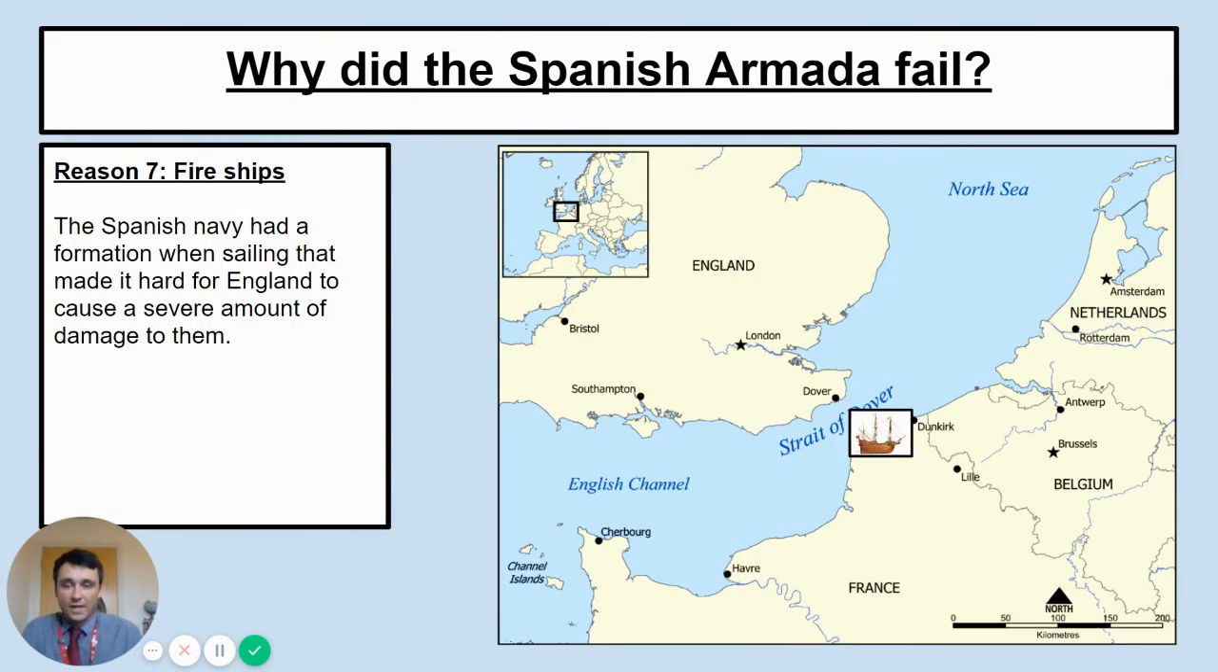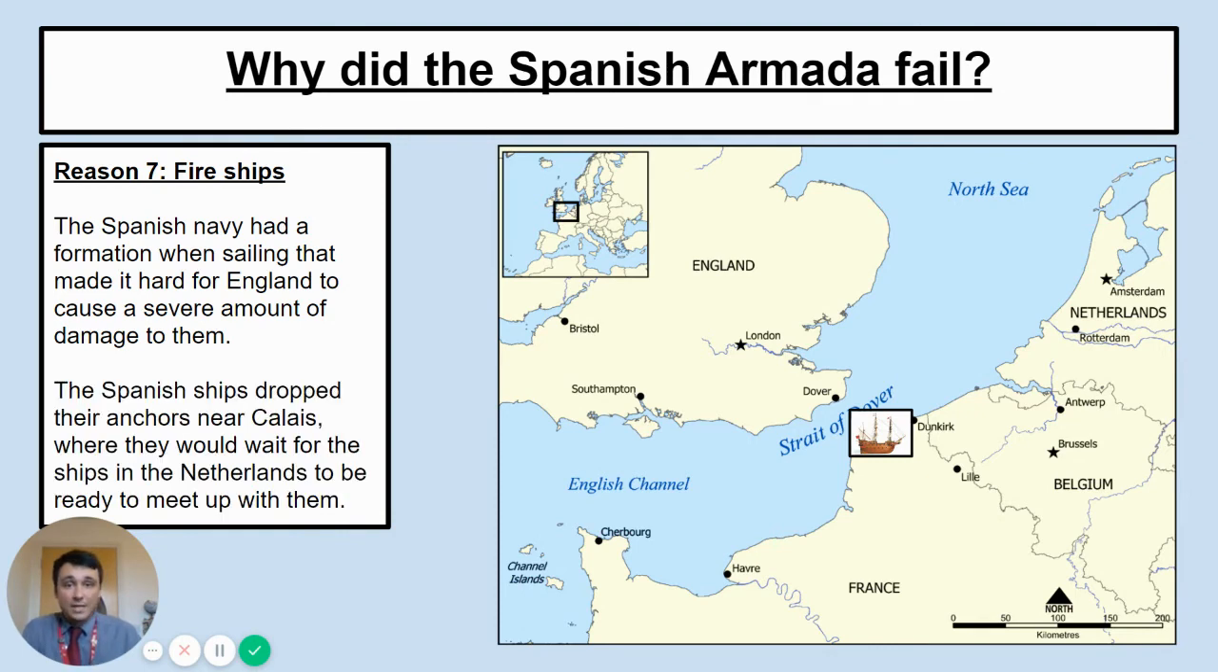Okay, fire ships. The Spanish Navy had a formation. It was a crescent formation. It was like a C. When they were sailing, it made it quite hard for England to do a severe amount of damage to them. They could fire the cannons, but it was very defensive.